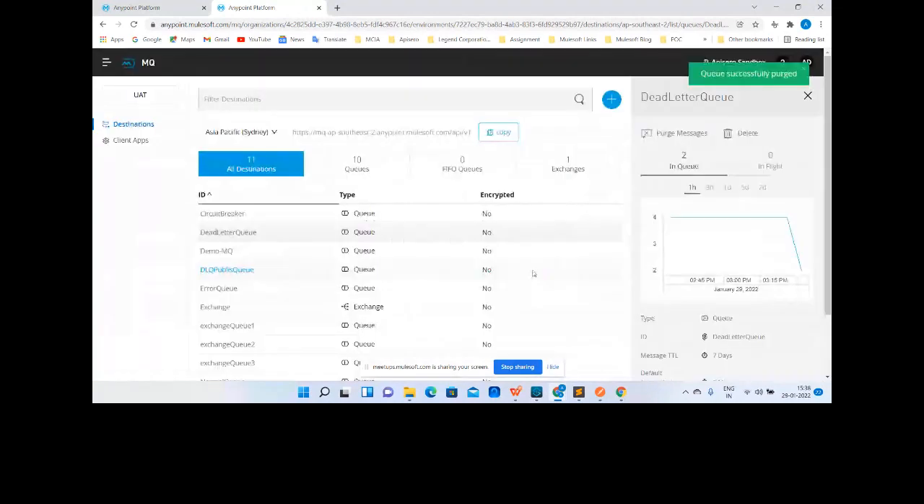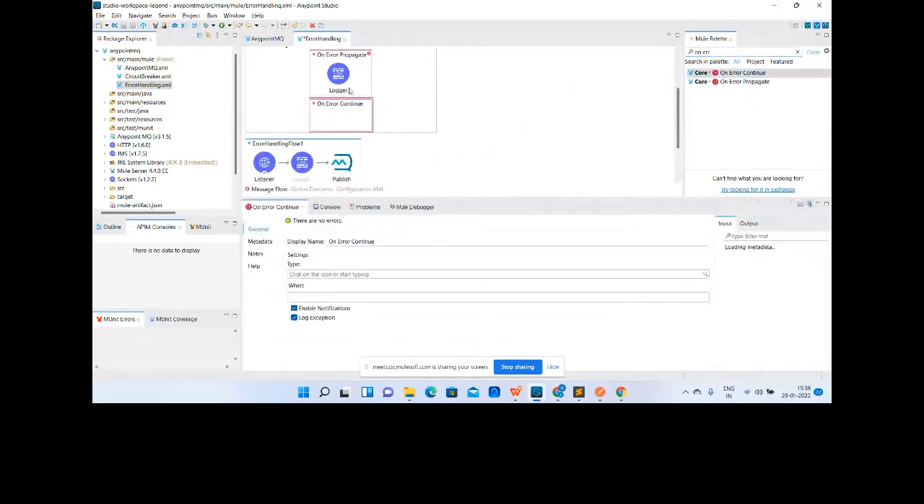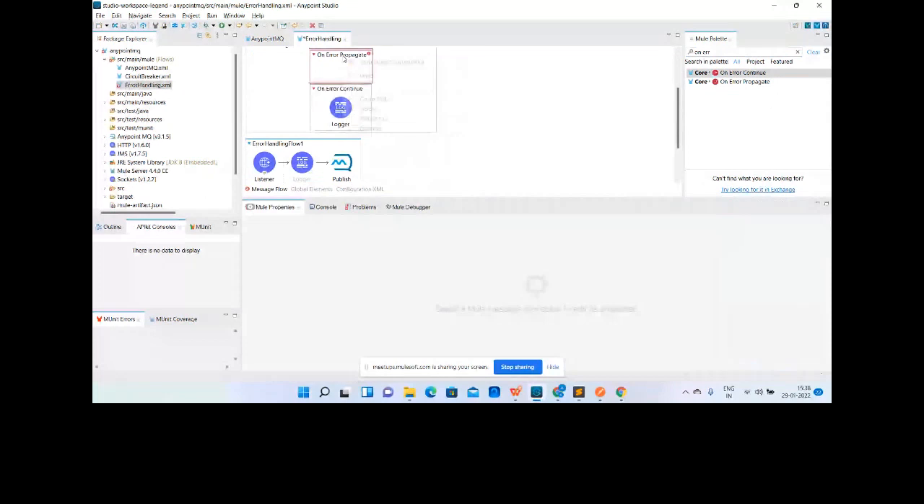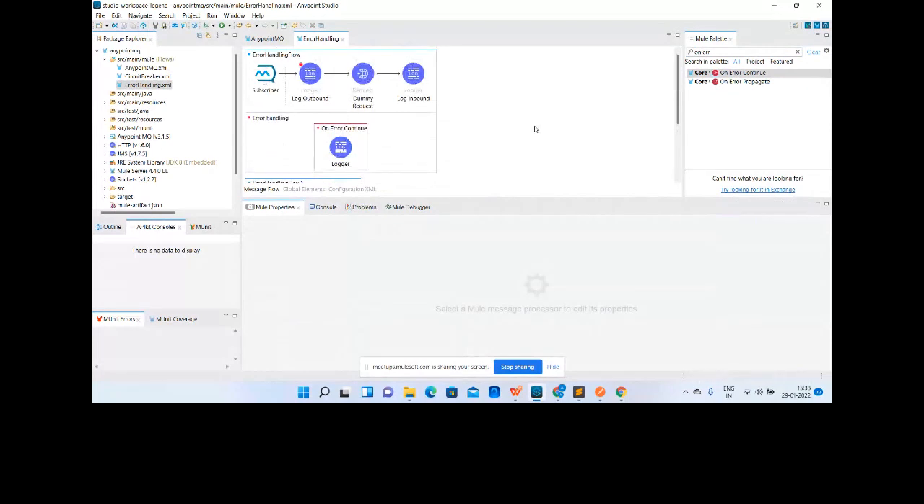Okay, now guys, what will happen? Let me see it with 0 now. Yeah, it is 0. What will happen if this on error propagate is replaced with on error continue? What will happen this time? So how many messages are there in the normal queue and DLQ?